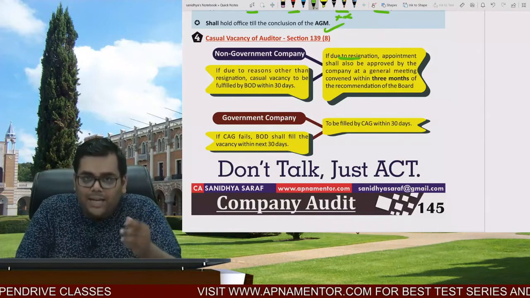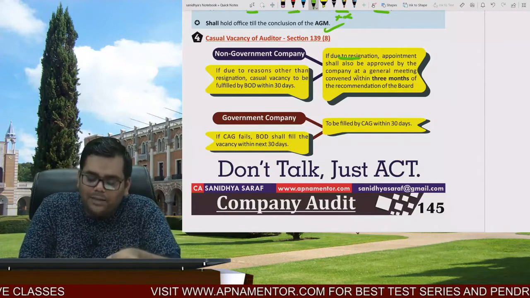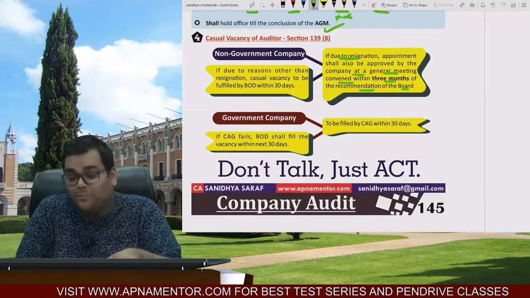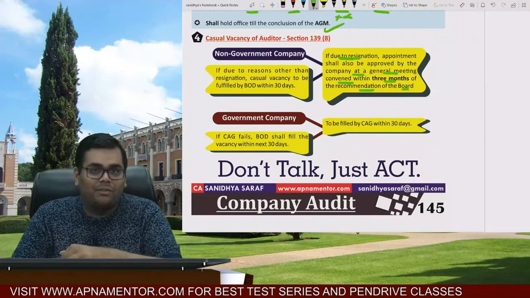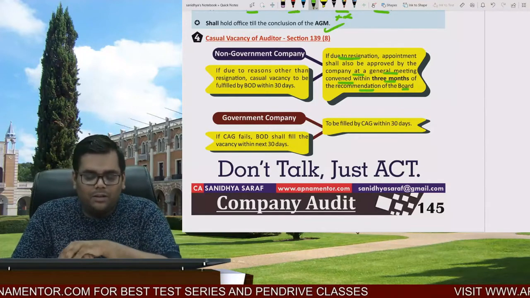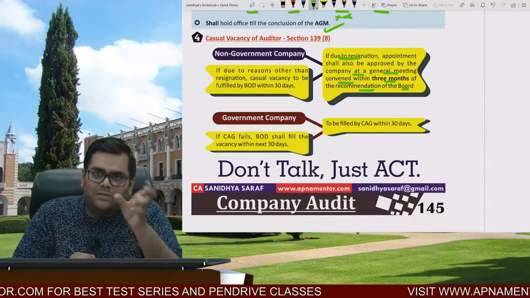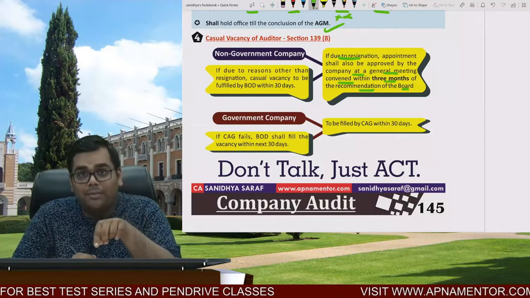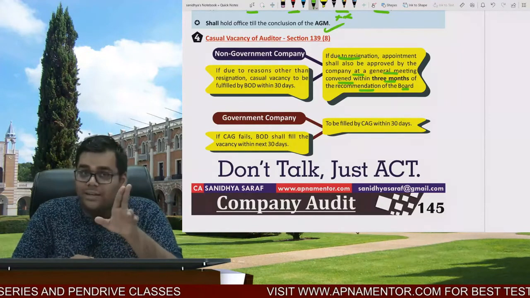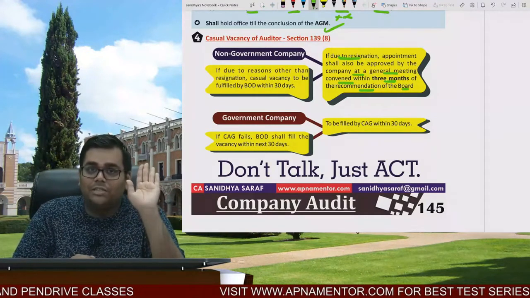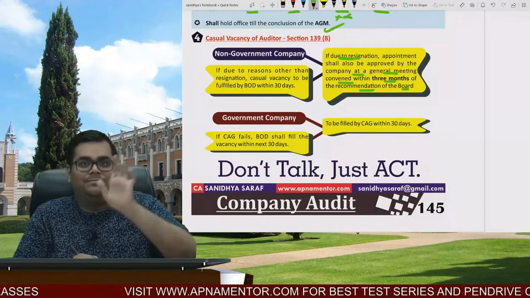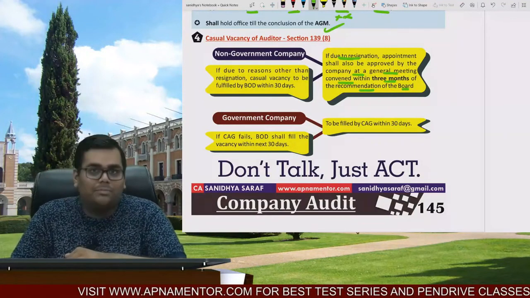But at the same time, this appointment must be approved by the company at a general meeting convened within 3 months of the recommendation of the board. So this is very important. If the casual vacancy has arisen due to resignation of the auditor, the board of directors shall fill the casual vacancy within 30 days. But at the same time, this appointment shall be approved by the company at a general meeting, and we shall not wait for the general meeting. This general meeting shall be convened within 3 months.